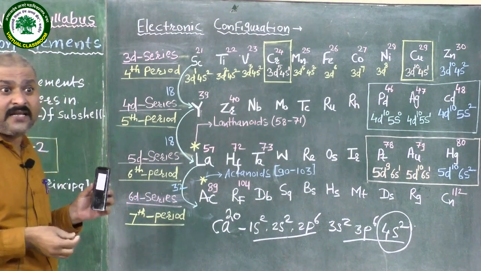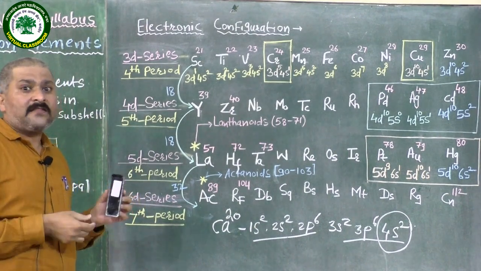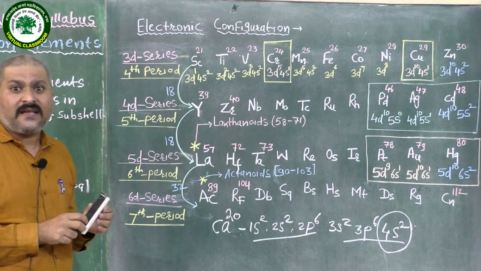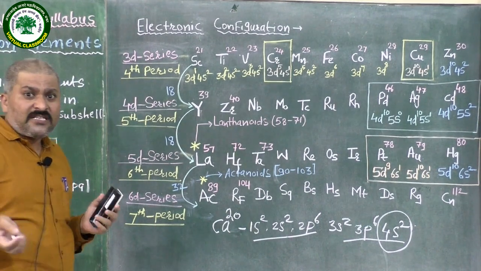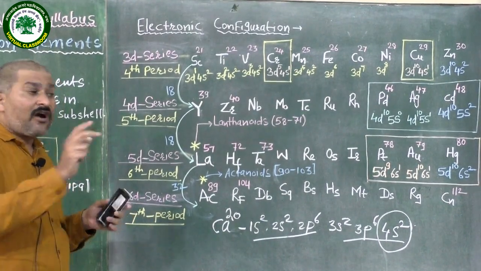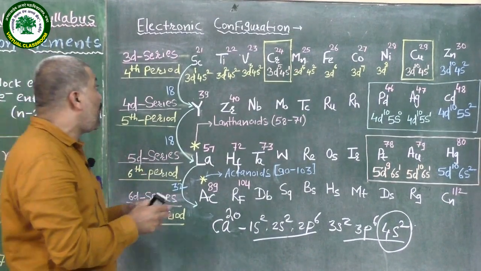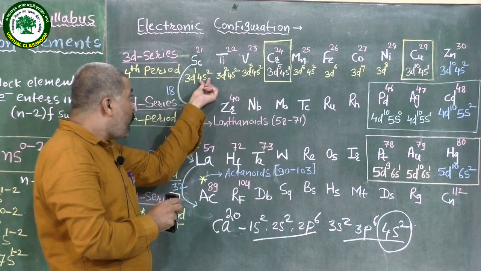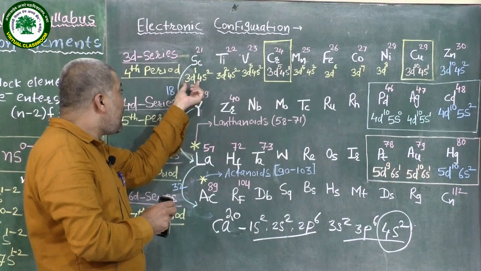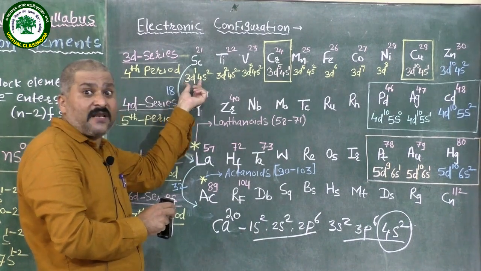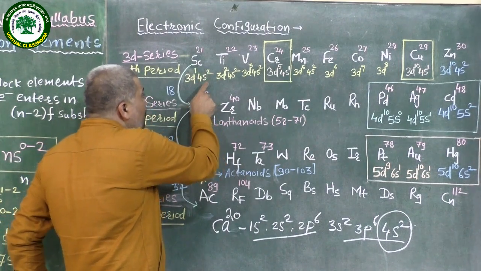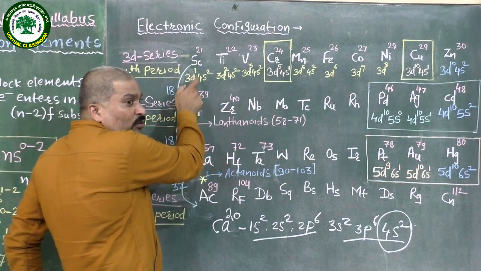The reason is that in 11th standard we have seen the Aufbau principle. It tells us that electrons are filled in different subshells according to their energy level. The energy level of the 4s subshell is lower than that of the 3d subshell. Because of that, the 4s subshell is filled first, then the electron enters into 3d1.